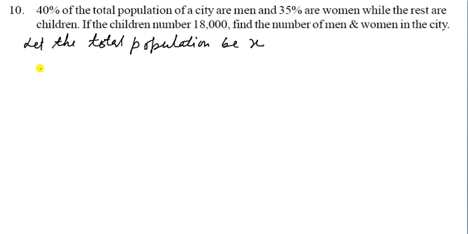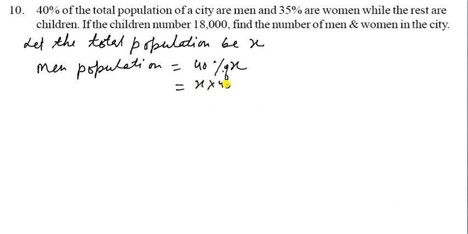First of all, the men population is equal to 40% of x. So what will happen? x into 40 upon 100. So 0 will be cancelled out. 2 2s are 4 and 2 5s are 10. So it becomes 2x upon 5.